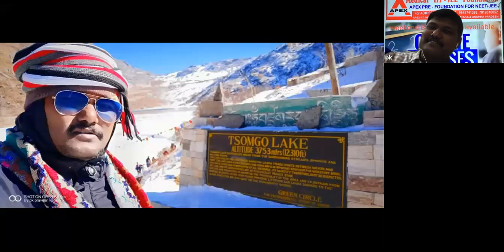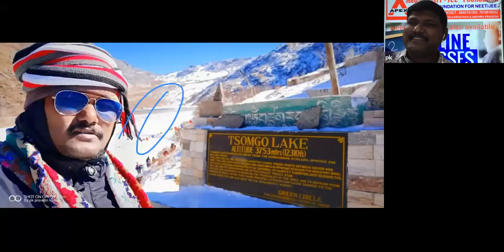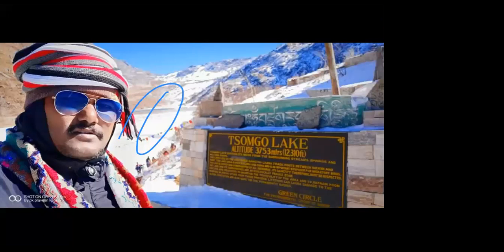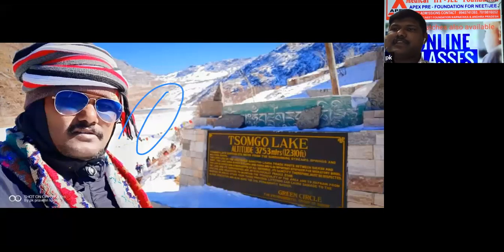This is a lake. The photo is like that, no? Yes, Rishi, ask your doubt. I can unmute you. Yes, ask your doubt. You speak, Rishi. You can unmute yourself, everyone.